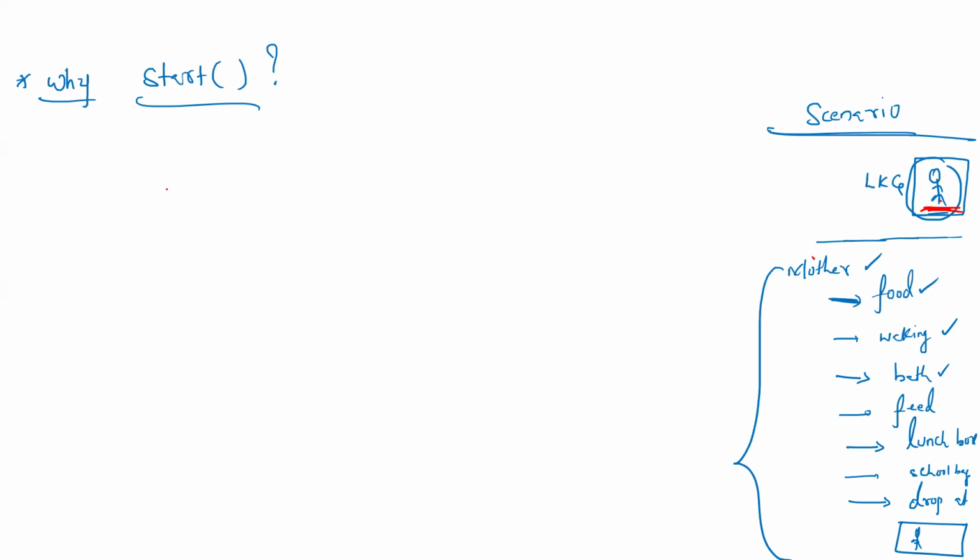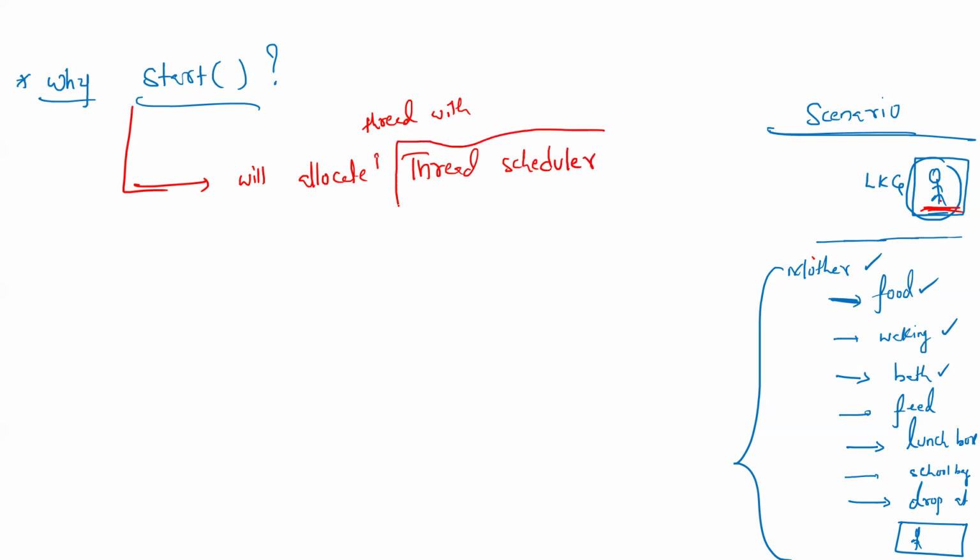Then what will the start method do? I'm talking about the start method. The start method will allocate the thread with the thread scheduler. What is this thread scheduler? When multiple threads are coming at the same time for execution, the JVM has one more internal component called the thread scheduler.